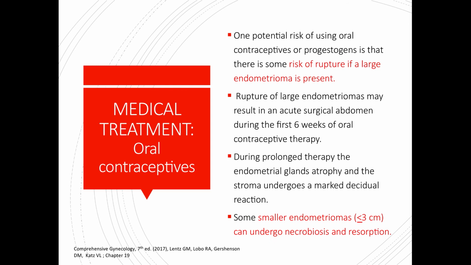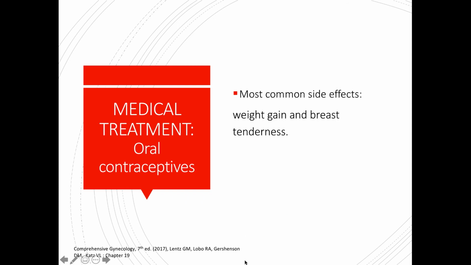The one potential risk of using oral contraceptives or progestogens is that there is some risk of rupture if a large endometrioma is present, and rupture of large endometriomas may result in an acute surgical abdomen during the first 6 weeks of oral contraceptive therapy. Now, during prolonged therapy, the endometrial glands atrophy and the stroma undergoes a marked decidual reaction. Some smaller endometriomas, those that are less than 3 centimeters in diameter, can undergo necrobiosis and eventually resorption. The most common side effects of oral contraceptives are weight gain and breast tenderness.